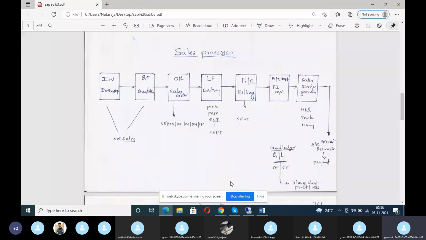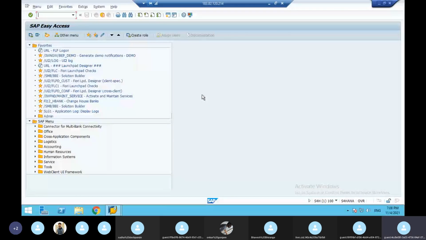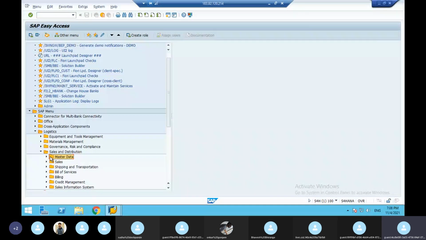Okay, so now you see. I'm going to create master data. How? Here I'll go to Logistics, Sales and Distribution. Here it is master data. So master data means business partner master data. The T code for business partner master data is BP.